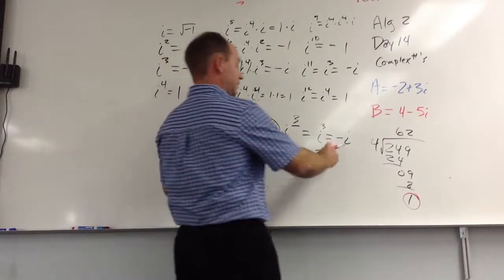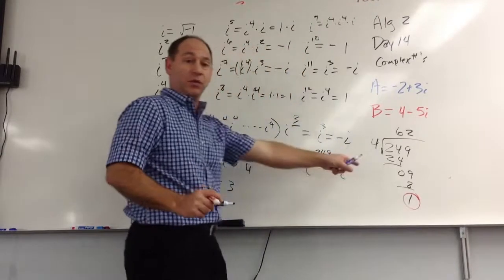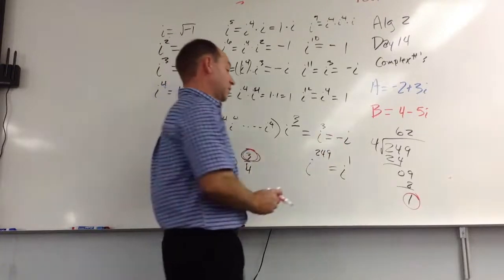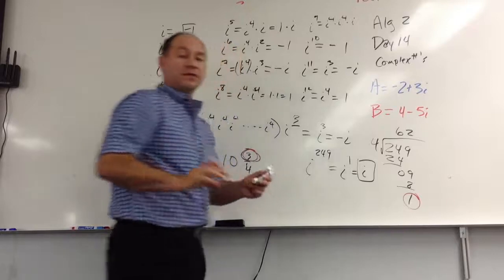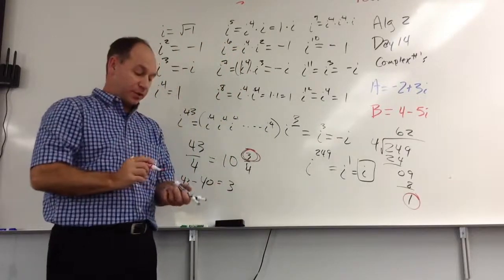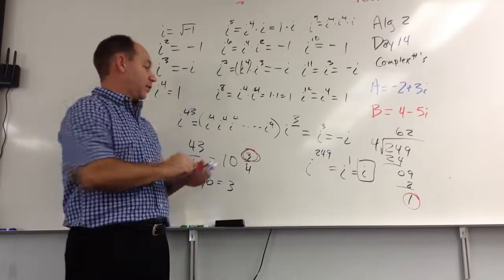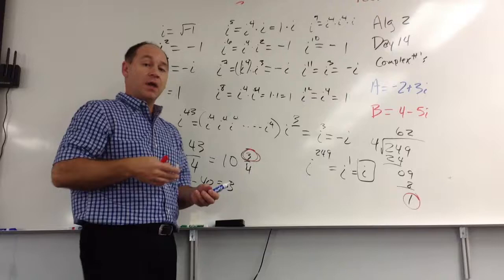It means i to the 249th acts the same as i to the first, because the remainder was 1. So I have i to the fourth a whole bunch of times, but then I have i to the first 1 time, and i to the first is just i. Okay? So hopefully I kind of taught that a little bit earlier and forgot that it was coming up again. And so you had a preview of it, and now you've had a second time through. Hopefully that makes sense for the repetitions.